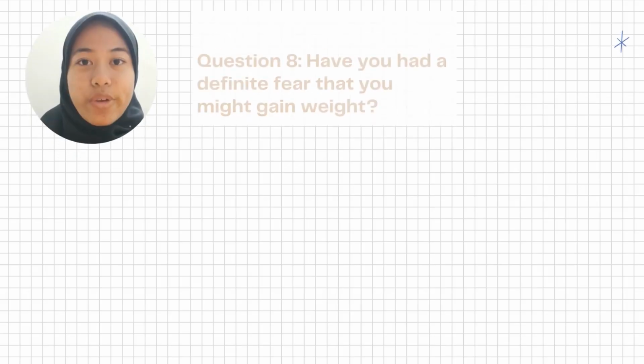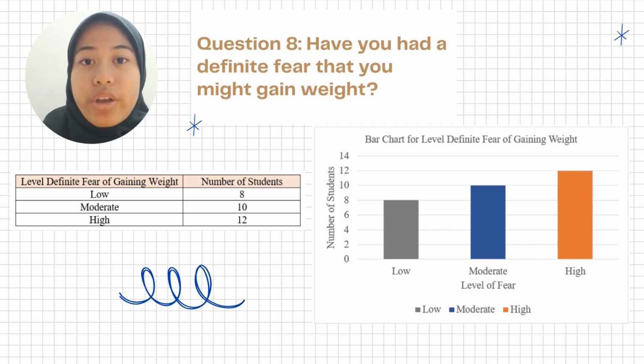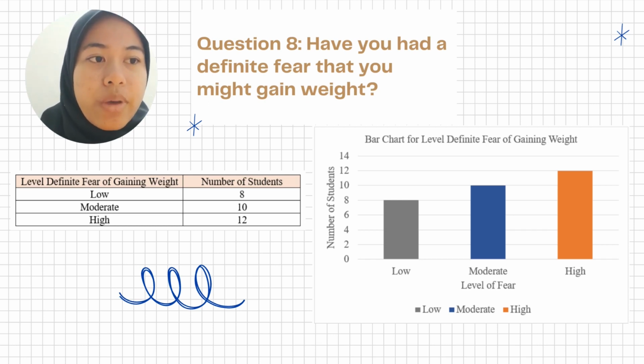Okay. For question 8, have you had a definite fear that you might gain weight? Based on our data presentation that we collected among our KPM IMOLIC students, for level low, we have 8 students, followed by moderate, 10 students, and 12 students in high level.